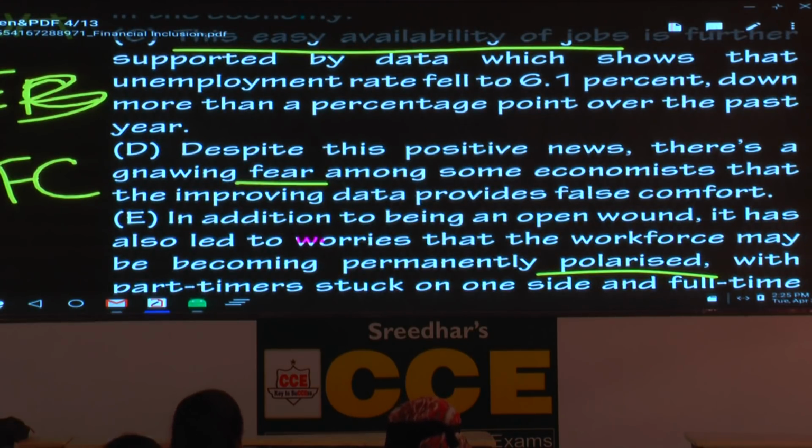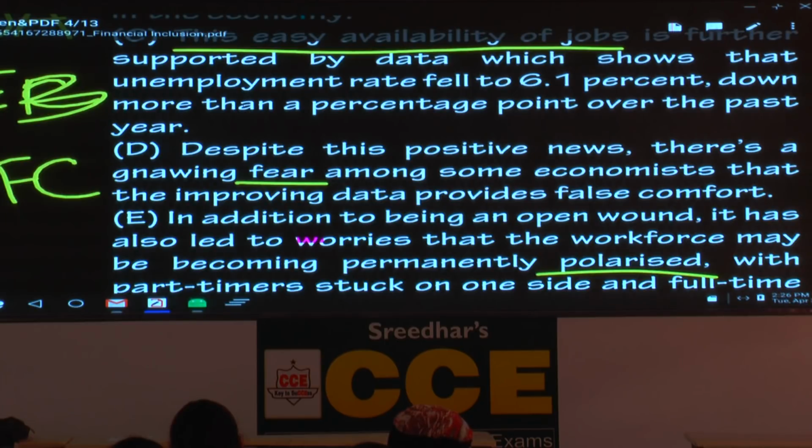Now you got three pairs. Easy to get the pairs. First job is done. Now what is your job? Get the correct order. Now it talks about three ideas. One idea, it talks about the positive news. What is the positive news? It's easy to get jobs. And the second idea talks about, related to that, there is a fear. And what is this fear about? Polarization. So first, positive news. Second, negative news. And third, the impact of that, whatever.